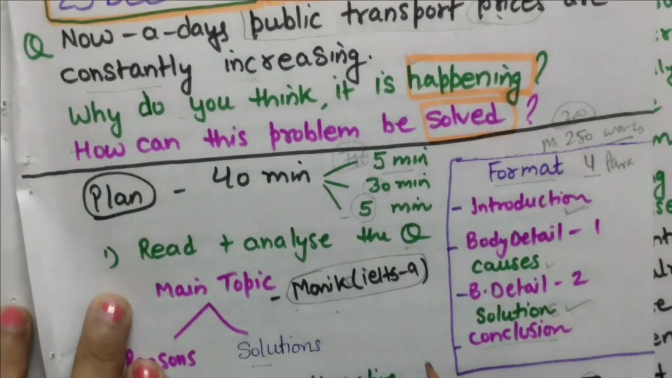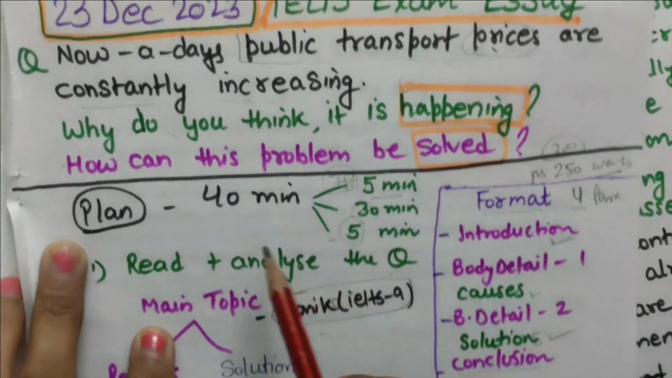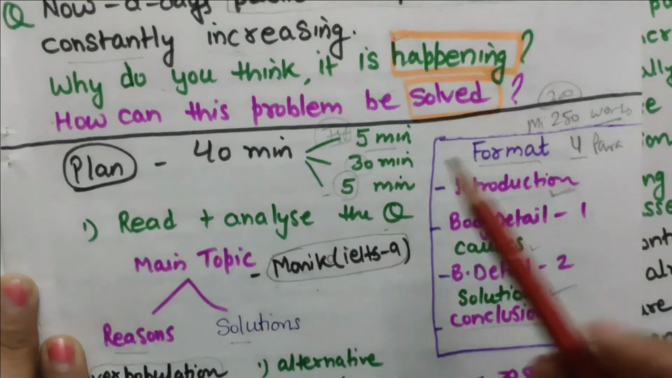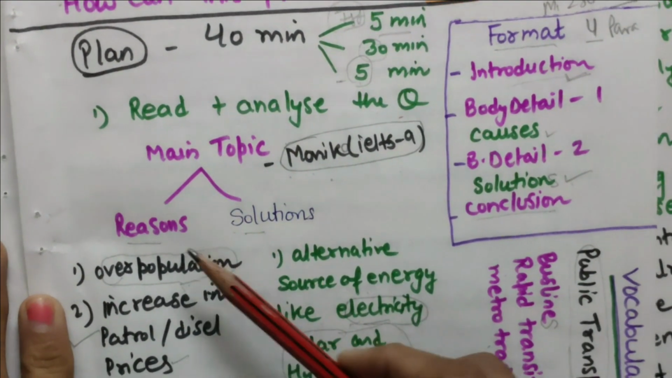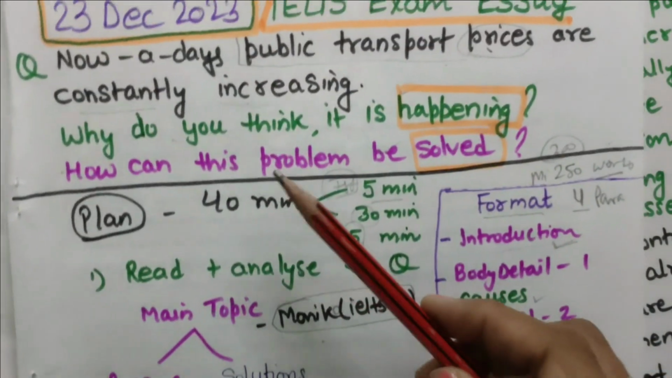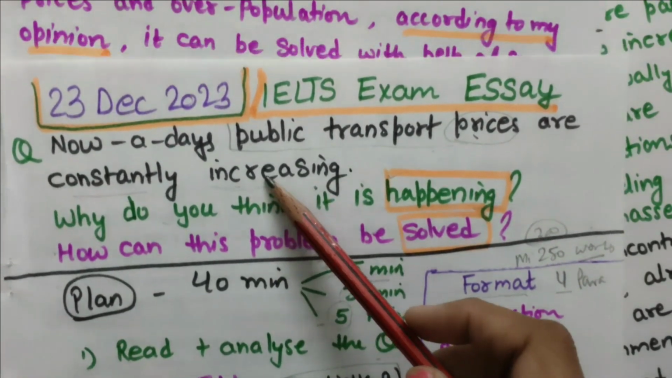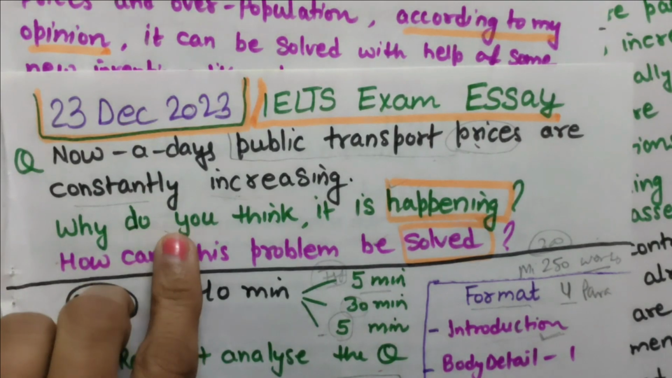Hello everyone, I am Monica from IELTS 9. So for this question statement we have already discussed how to plan, what is the format of this essay, how to brainstorm the points for reasons and solutions, and the vocabulary also we have discussed. Now let's discuss, I will show you how to write introduction with the help of paraphrasing.